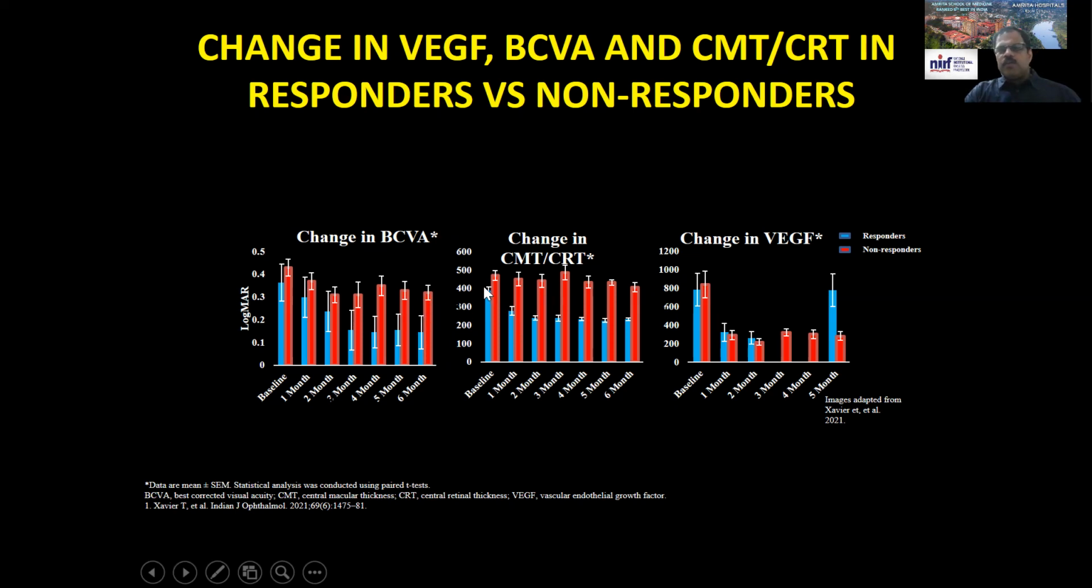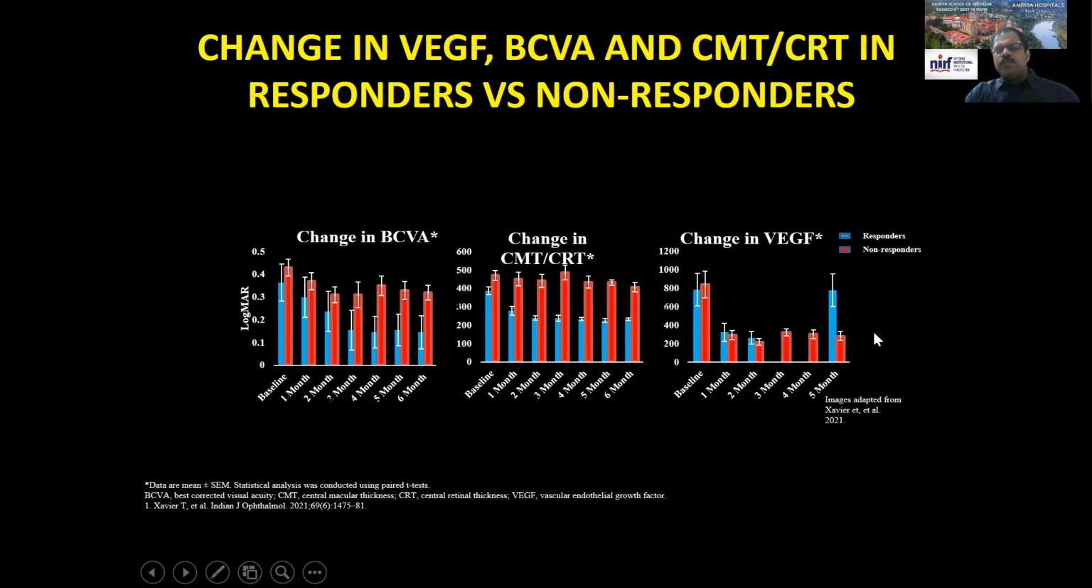Similar was the case of central macular thickness. The blue, you can see that it's reducing, whereas the red, which is the non-responder, is staying there. Looking at the VEGF, it is very interesting to know that it was almost equal to start with. After the first 3 injections, it reduced significantly in both the groups. Then you had to inject only the non-responder group, not the responder group. That's why these two have only the red.